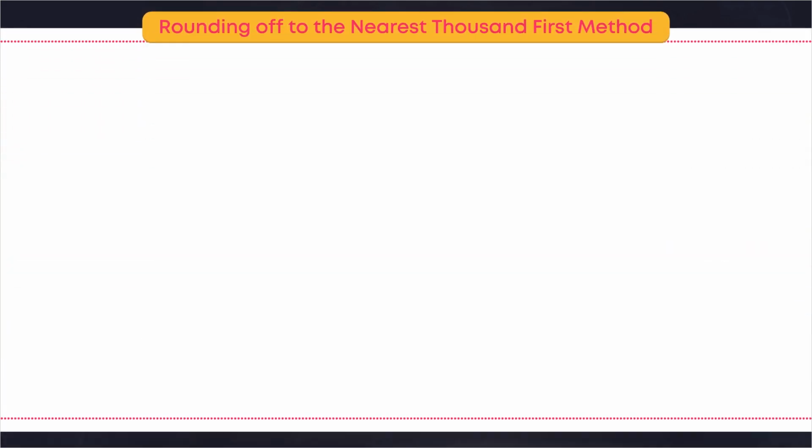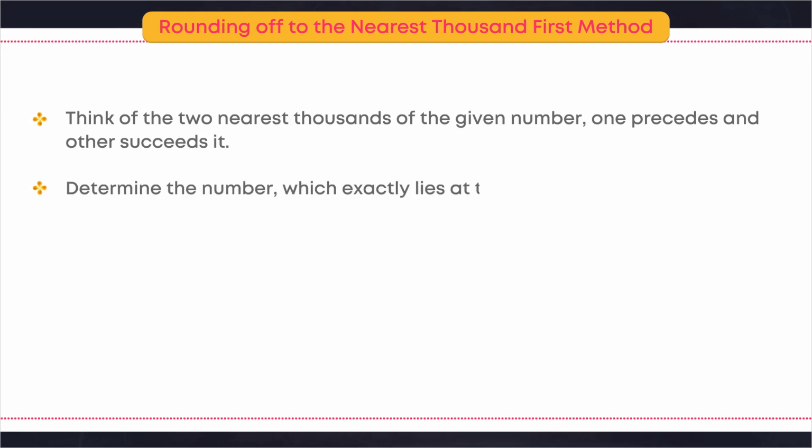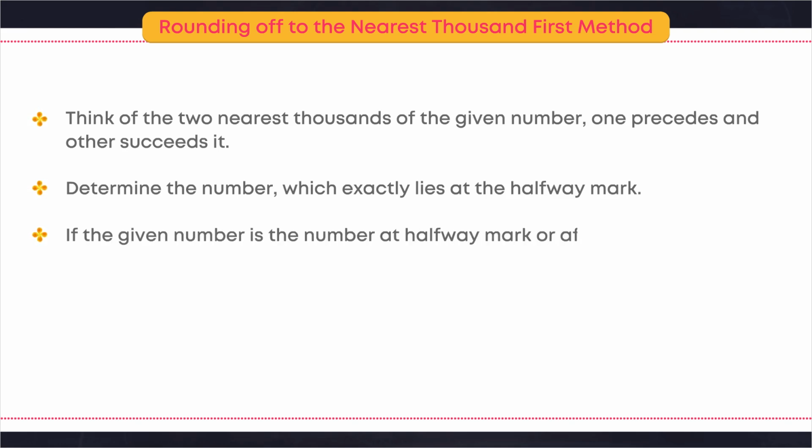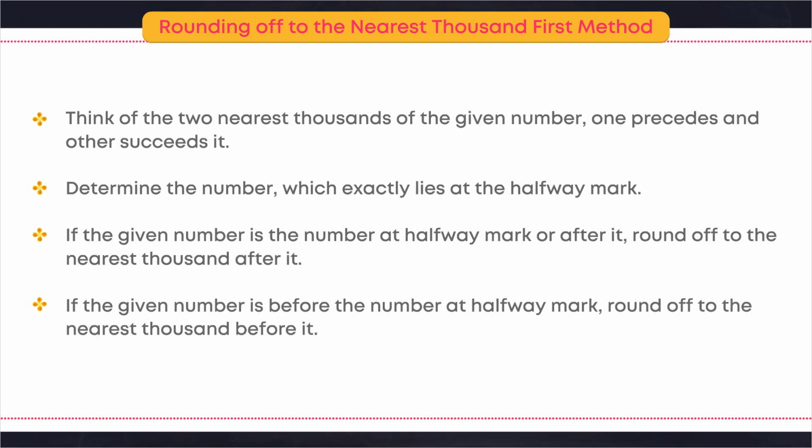Rounding off to the nearest thousand, first method. Think of the two nearest thousands of the given number, one precedes and the other succeeds it. Determine the number which exactly lies at the halfway mark. If the given number is the number at the halfway mark or after it, round off to the nearest thousand after it. If the given number is before the number at the halfway mark, round off to the nearest thousand before it.